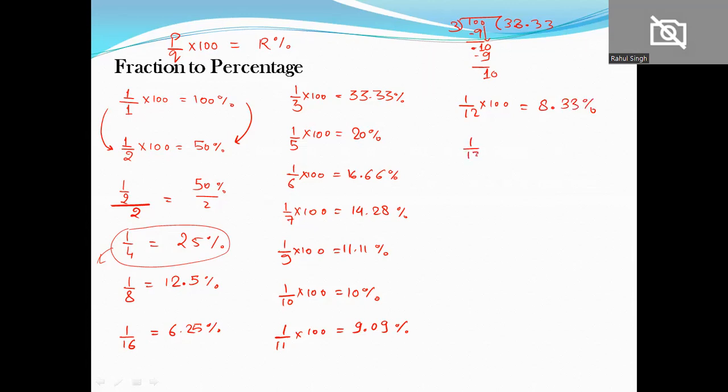And 1 over 13, if converted into percentage, we'll get 7.69%. 1/14 is half of 1/7. So if we halve 1/7, it becomes 1/14. If I halve 14.28, half of 14 is 7 and half of 28 is 14, so 7.14 is the percentage of 1/14.